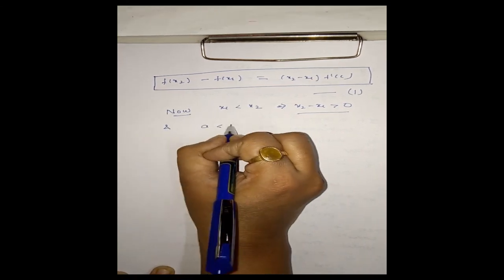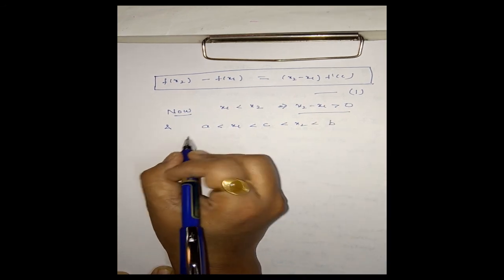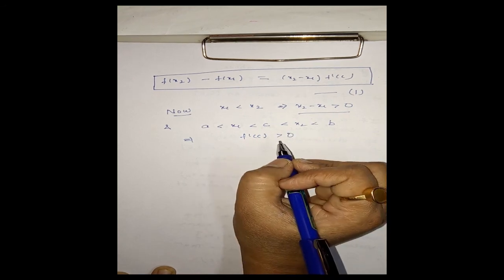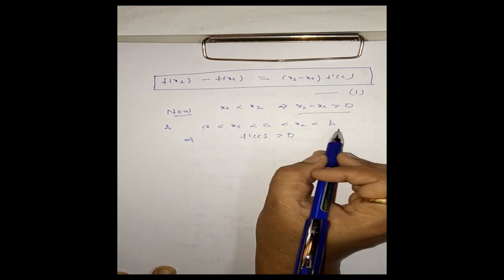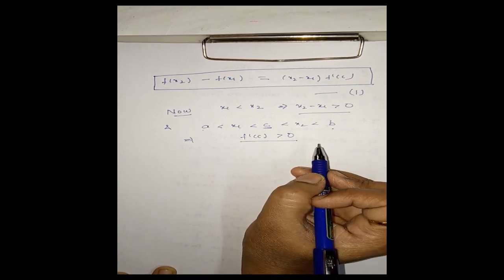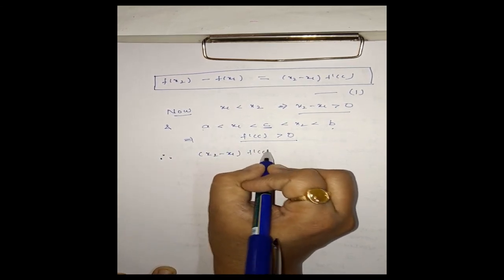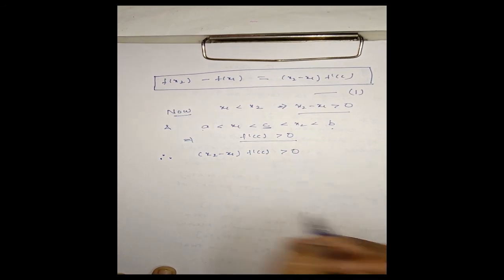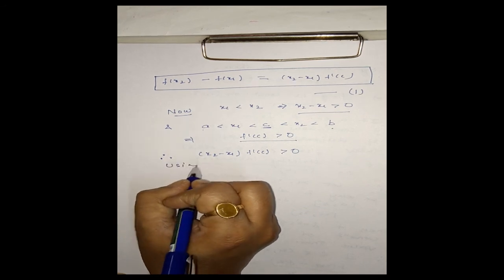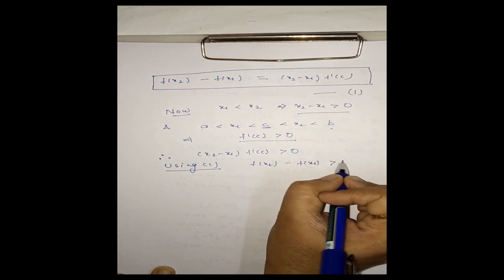Also, a is less than x1 less than c less than x2 is less than b. Okay, this implies f dash c is greater than 0, since f dash x is greater than 0 for every x in the closed interval ab and in particular at point c also f dash c is greater than 0. Therefore, their product x2 minus x1 and f dash c is also greater than 0. Therefore, using 1, we have f of x2 minus f of x1 is greater than 0.